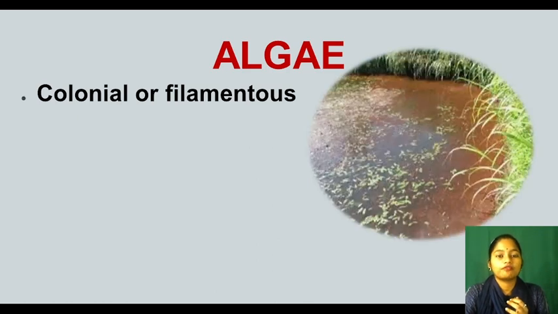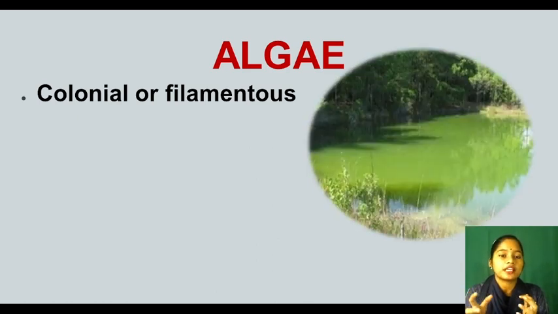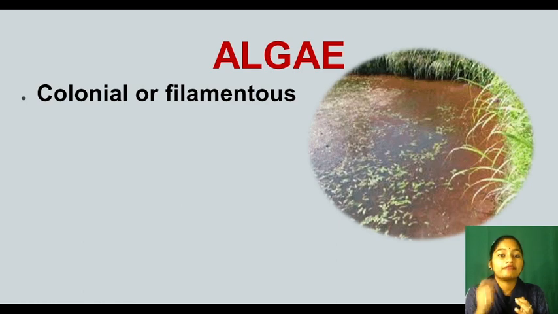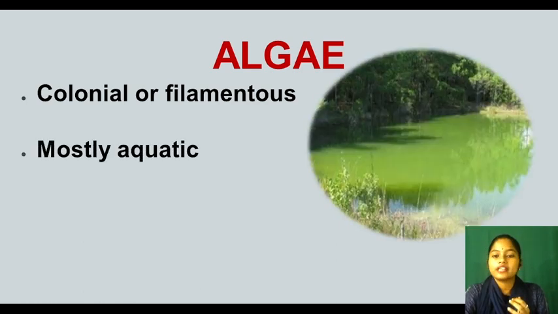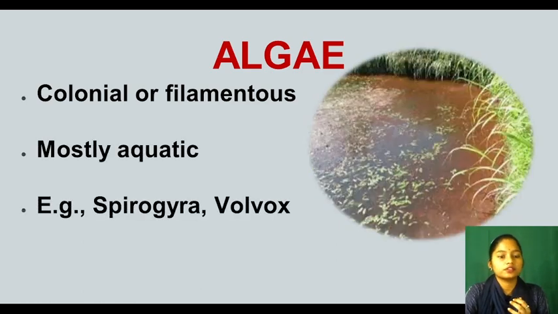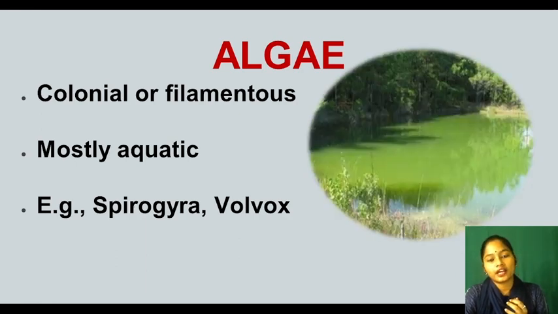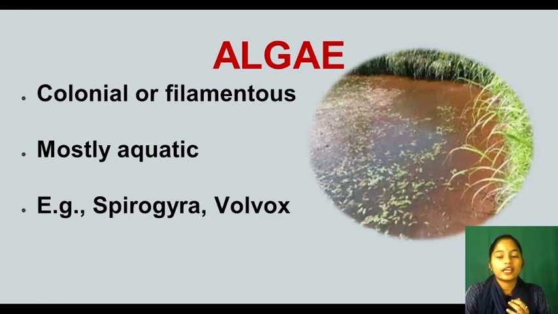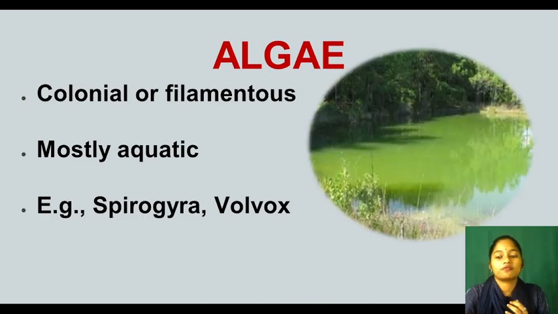See, colonial or filamentous, they can be seen in colonies or they can have filaments. Mostly aquatic, they are found in the water. Examples are Spirogyra and Volvox. Can you look, the full water body is covered with algae.